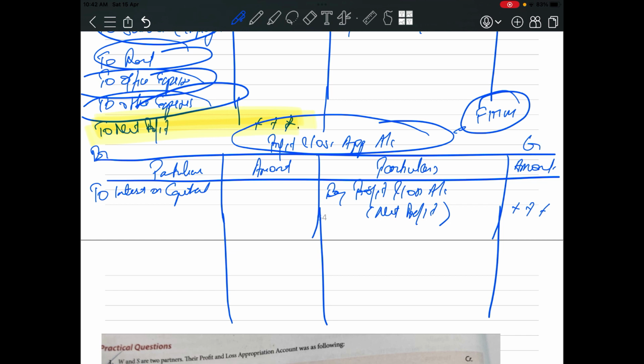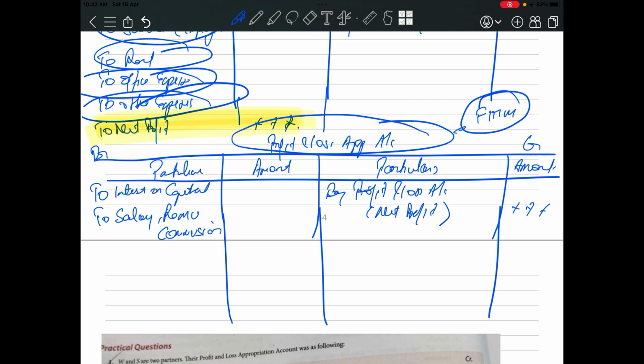Now salaries, remuneration and commission paid to a partner are a gain for the partner, but a loss for the partnership firm. Basically, loss means the profit of the partnership firm is reduced. So we'll write on the debit side, to salary, remuneration, commission.